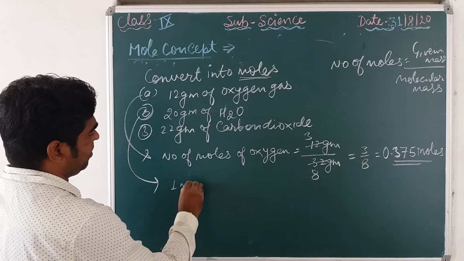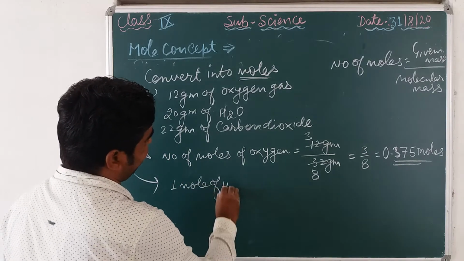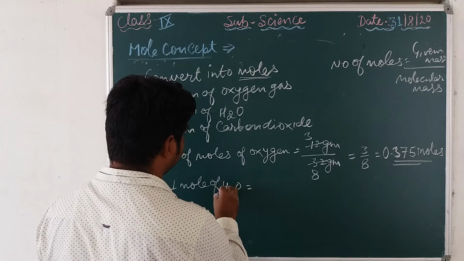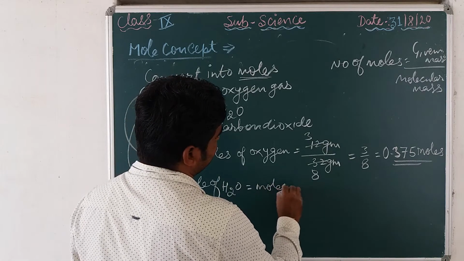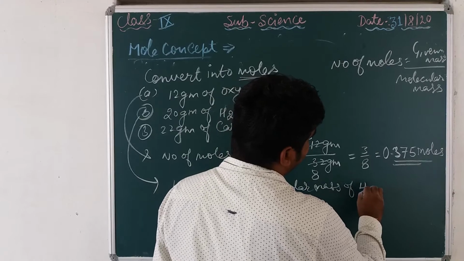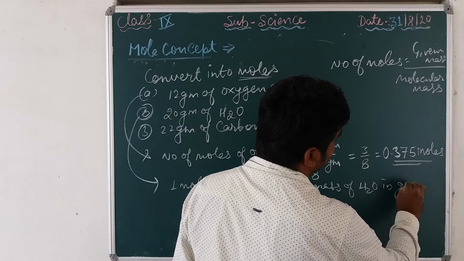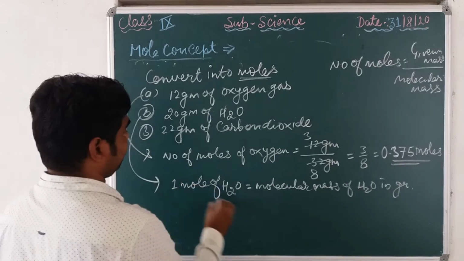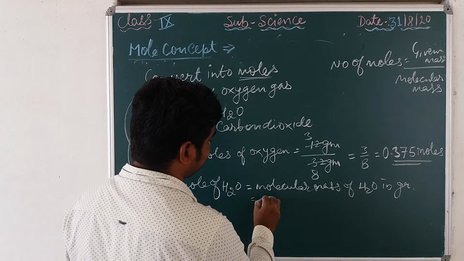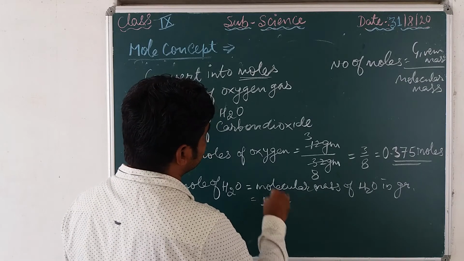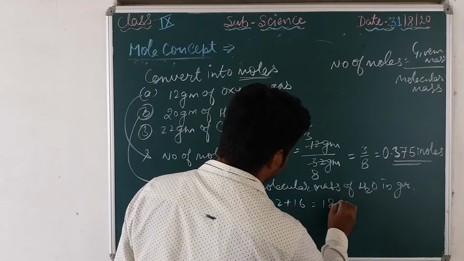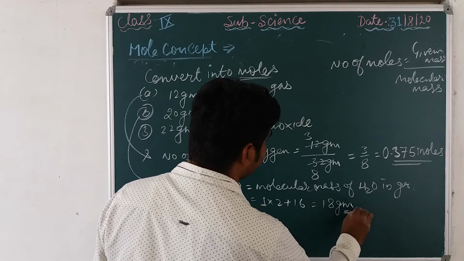1 mole of H2O is equal to the molecular mass of H2O in grams. The molecular mass of water is 1 into 2 plus oxygen 16, so that is 18 gram.